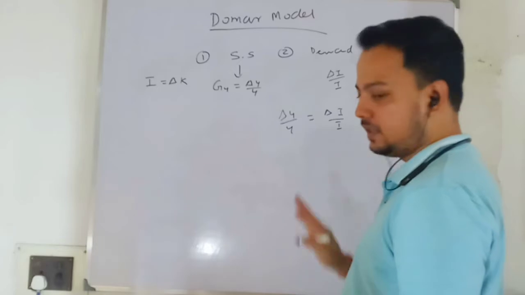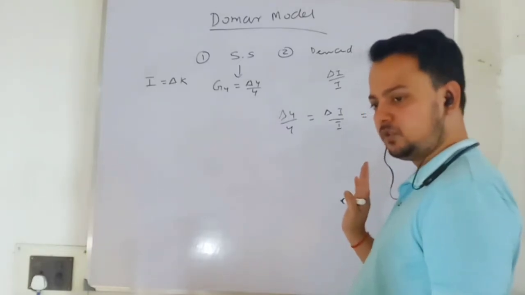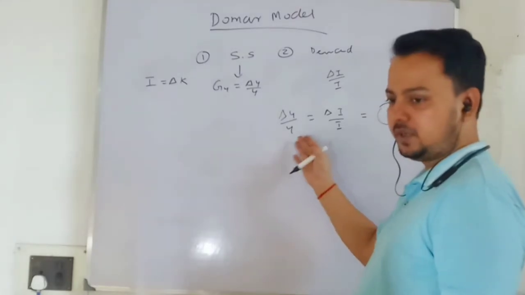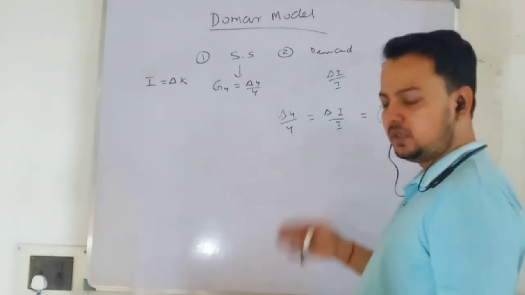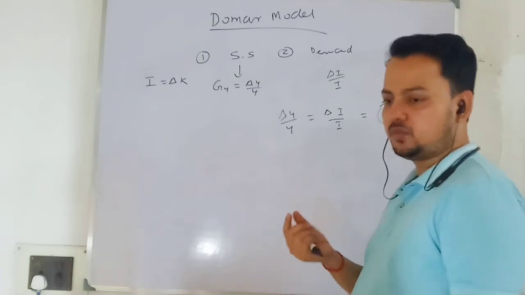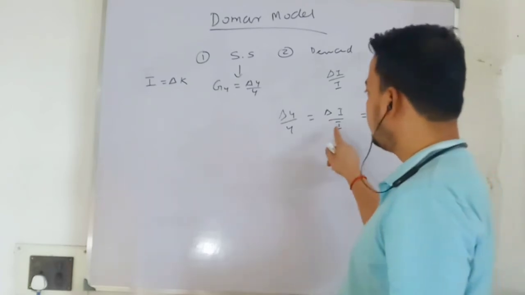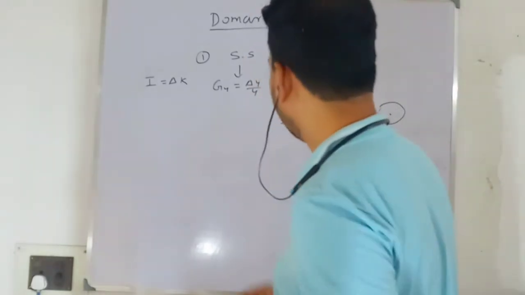So at steady state, every variable must be growing at the same rate. Your output is growing at the same rate, investment is growing at the same rate, saving will also grow at the same rate, so the economy will be in steady state. Our purpose is to find that particular unique rate at which investment and income are growing at the same rate. That is what I am doing.